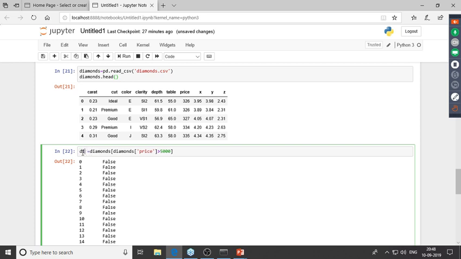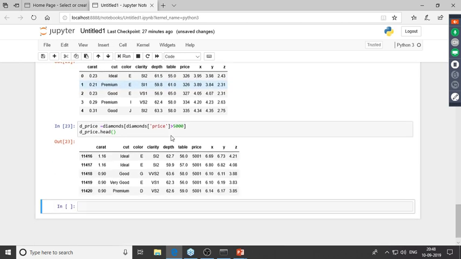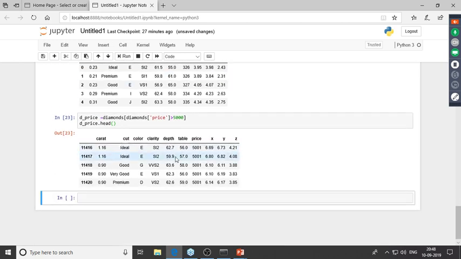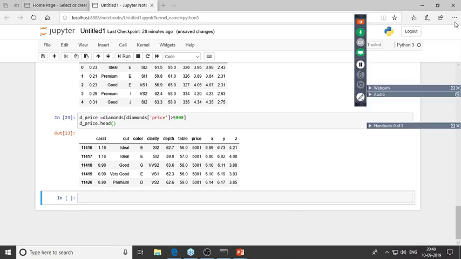So I'll name this as d_price. Now let me just print this out, d_price.head. Right. So over here, as we look at the price, we see that we've extracted only those records where the price of the diamond is greater than 5,000.